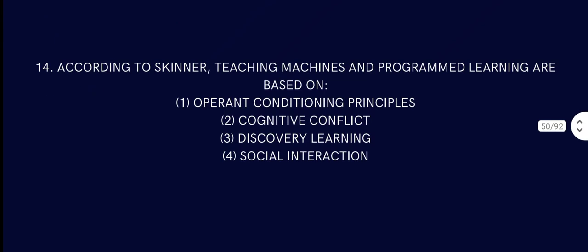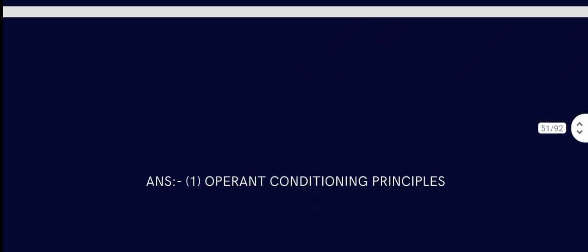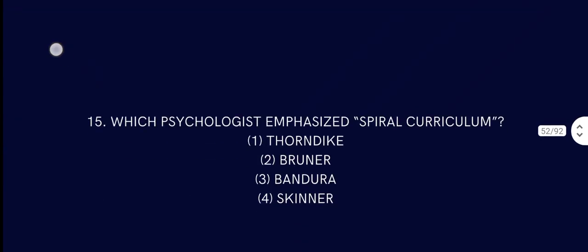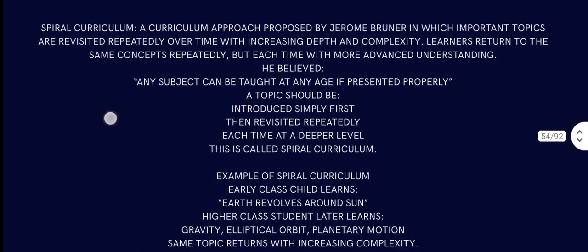Question number 14. According to Skinner, teaching machines and programmed learning are based on what? Operant conditioning principles, or cognitive conflict, or discovery learning, or social interaction. B.F. Skinner talks about operant conditioning principles, so machines and programmed learning are based on operant conditioning principles, of course. Question number 15. Which psychologist emphasized spiral curriculum? We talked about it nearly 12 minutes earlier. Jerome Bruner talked about spiral curriculum. So yes, we already discussed that in an earlier topic.